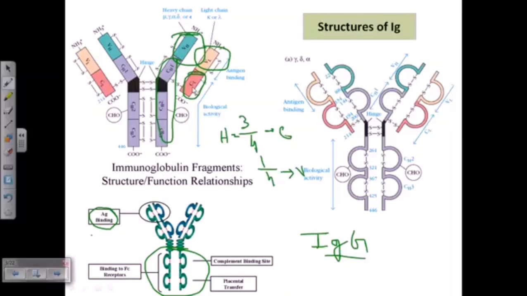IgG. Now depending upon the heavy chain and the light chain, we can divide it into different parts. For example, depending upon this constant region and variable region, this understanding is very important. Now if we have this constant region of the heavy chain, and it has the same type of amino acid sequences, then we have similar types of antibodies.